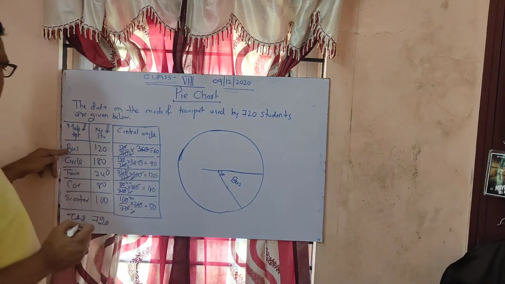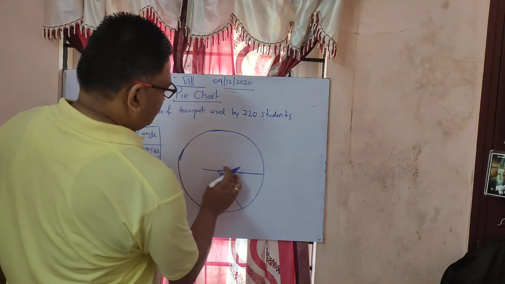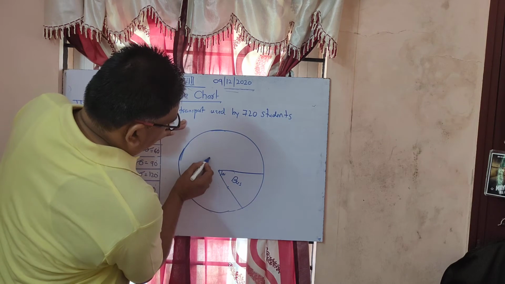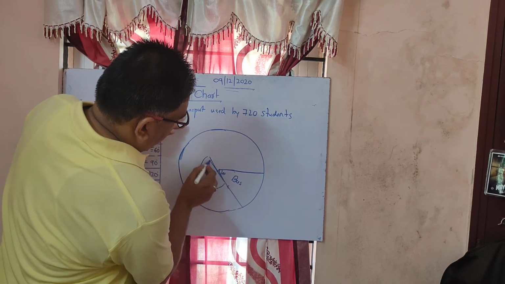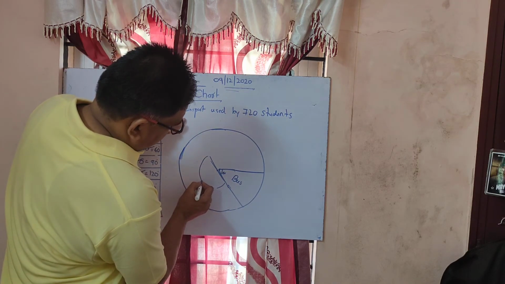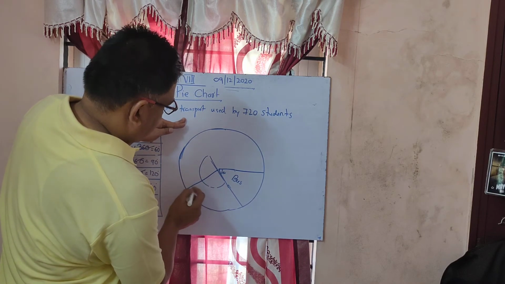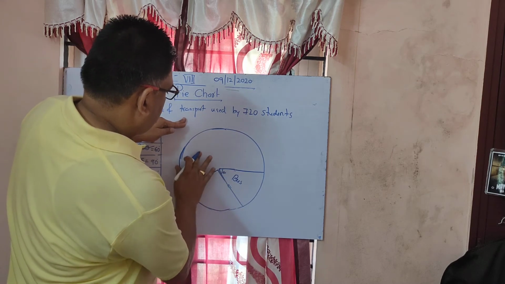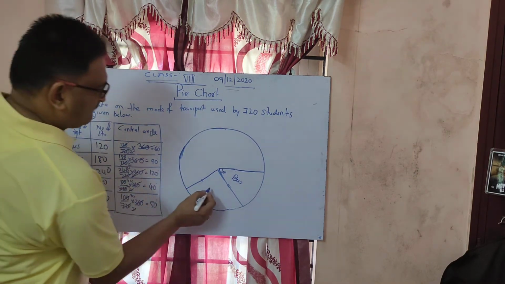Next, how many degrees? 90 degrees. From now, this is the baseline. Now you have to keep your protractor like this here. Now 90 degrees, where is it? Almost here it is. So just draw a line here. This is 90 degrees. What is this? This is cycle.